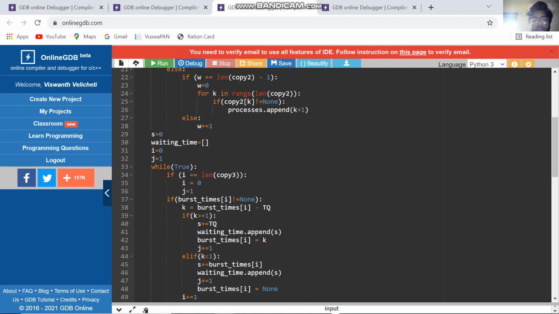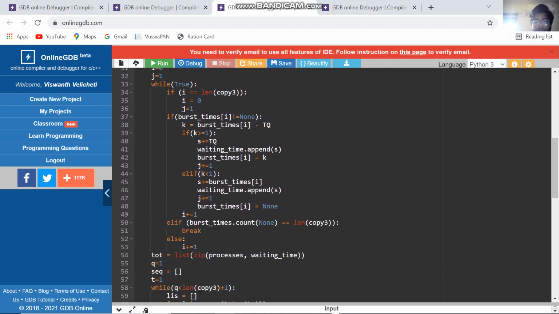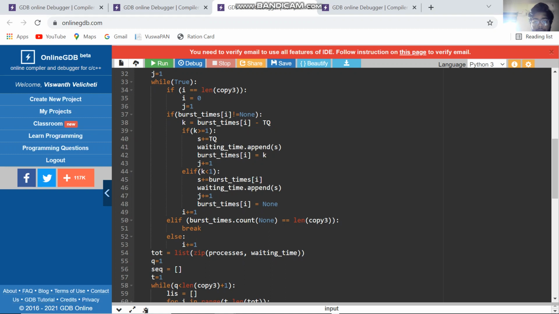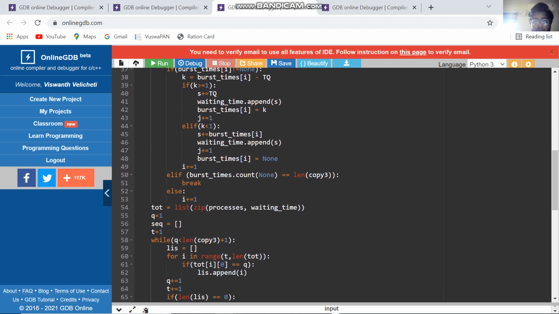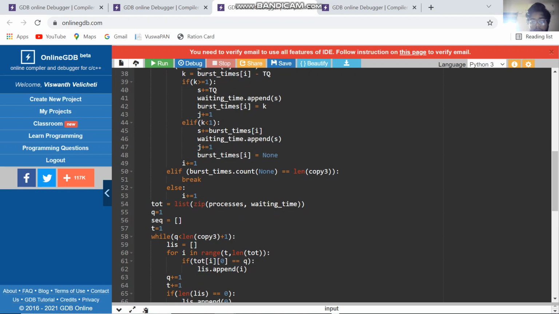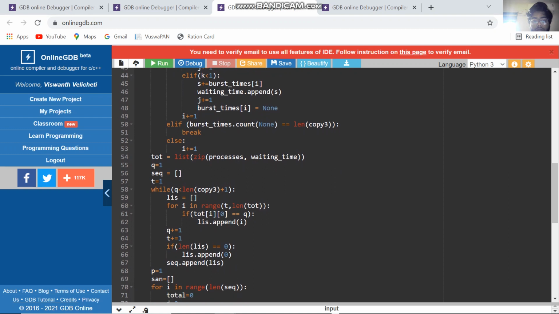If burst time i not equal to none, k is equal to burst time i minus tq. If k less than or equal to 1, s plus equal to tq. Waiting time append burst time i equal to k, j plus equal to 1. If k greater than 1, s plus equal to burst time. Waiting time append j plus equal to 1, burst time is equal to none.